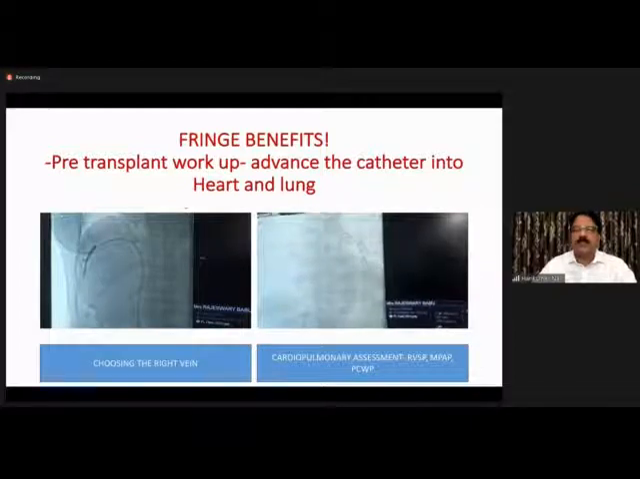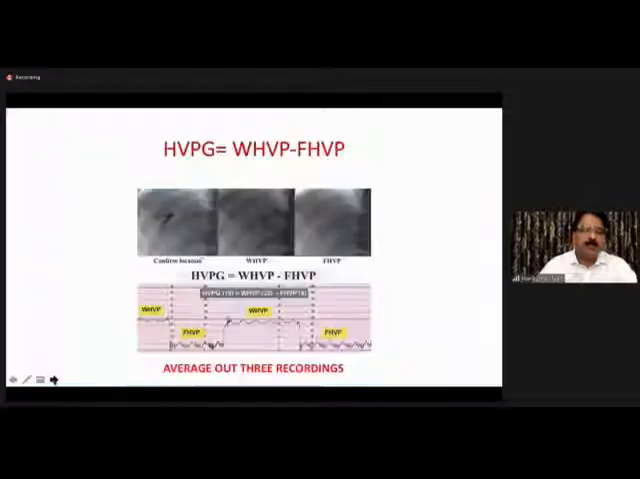I do apologize. This is not a fluoroscopy-captured video. This was in fact a mobile capture. Sorry for that. Well, the formula: after choosing the right vein, we measure 3 wedge pressures and 3 free pressures in the hepatic vein. Subtract the free pressure from the wedged hepatic vein pressure after averaging out the 3 recordings.